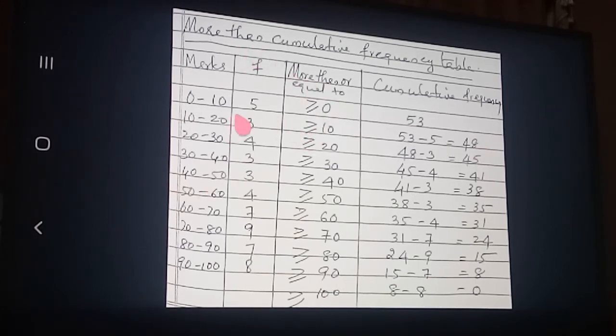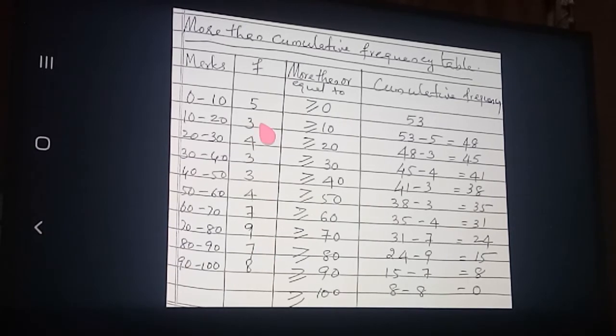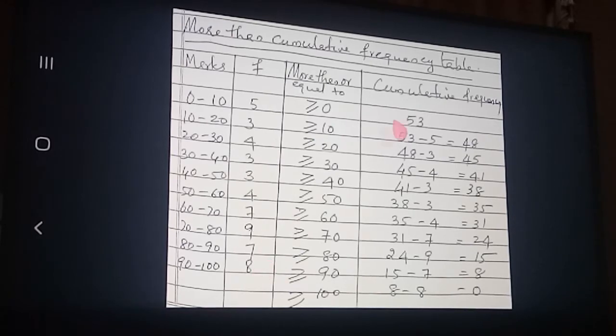Or what will you count? Or I will tell another method. This much you count, this much add. From 3 onwards you add and write, 3 onwards adding and writing. Then also you will get 48. Did you get it clear? Greater than or equal to 10. Same way, greater than or equal to 20 I am asking. Greater than or equal to 20, from where to add? From this much. All these students got greater than or equal to 20 marks. Clear? This much add, or what will you do?